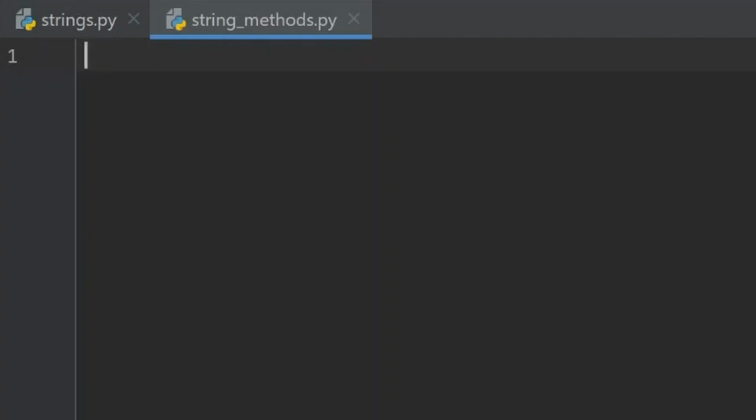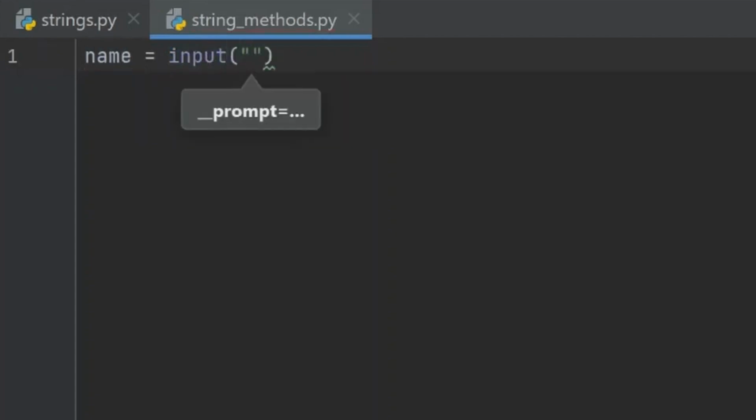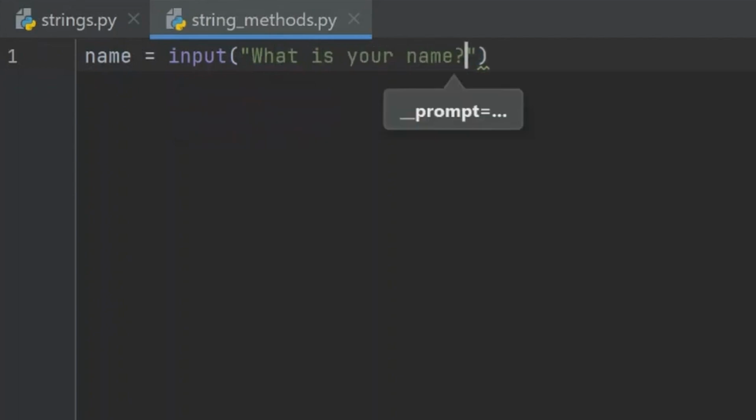Let's start by asking the user for input. To do this, we'll create a variable called name and use the input function to prompt the user with the question, "What is your name?" It's important to note that every input received with the input function is stored as a string. However, since users may accidentally input errors such as extra white spaces, wrong characters, incorrect text casing, and more, let's introduce some built-in string methods to help solve these types of errors.